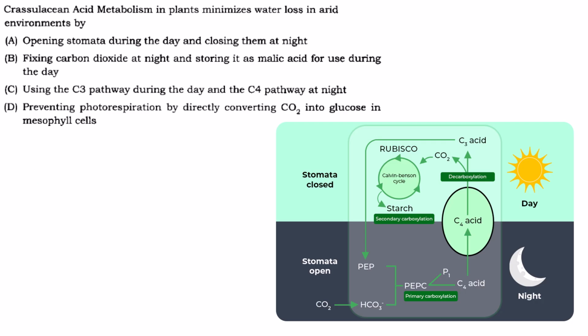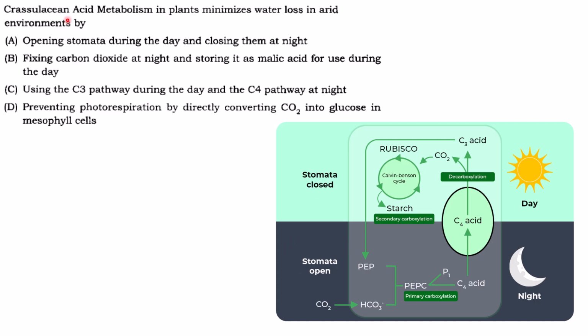Then crassulacean acid metabolism in plants minimizes water loss in arid environments by. So what is the CAM mechanism? It is seen usually in the plants which are growing in less water environment, and there is high temperature during the day.